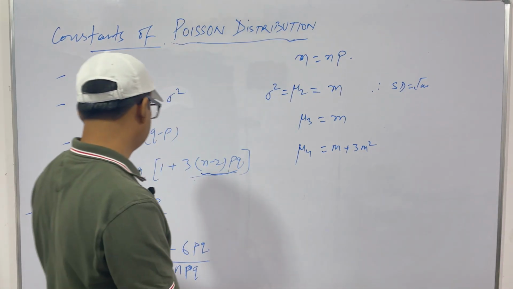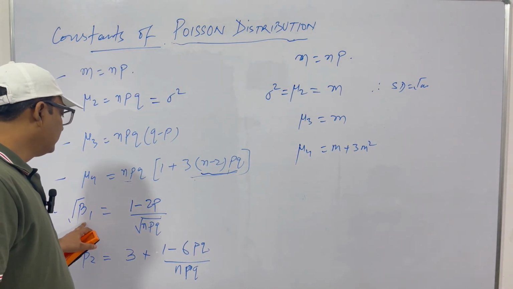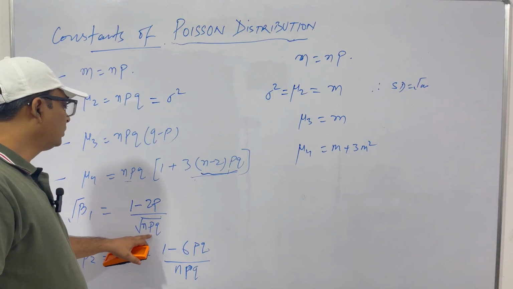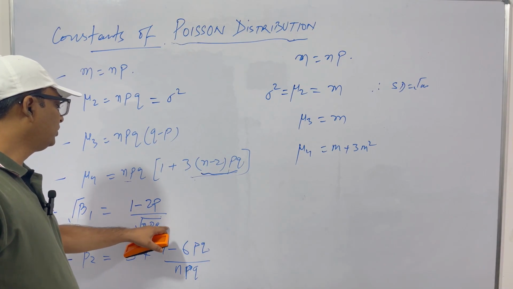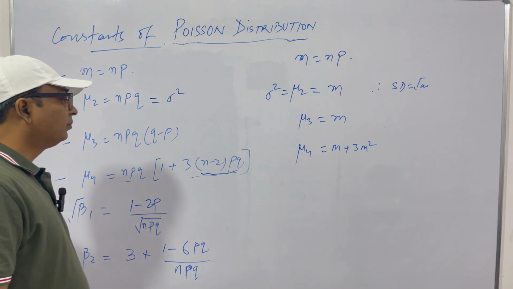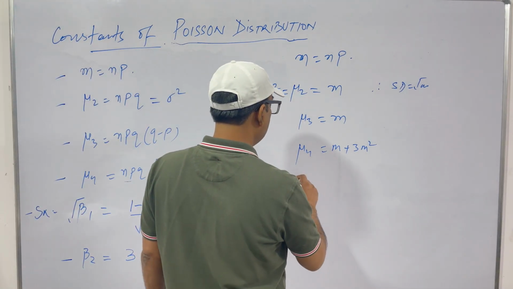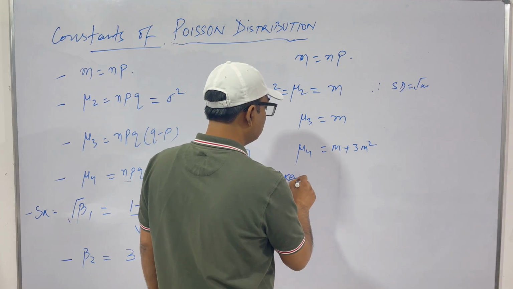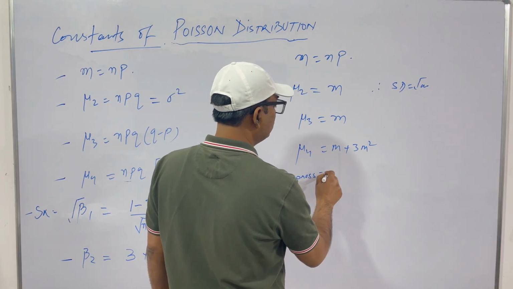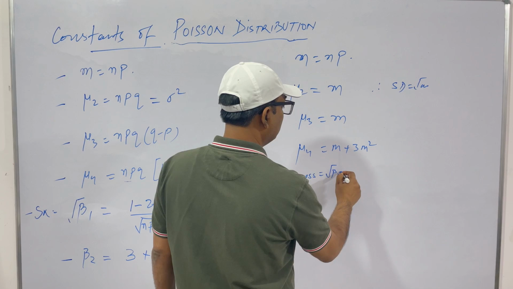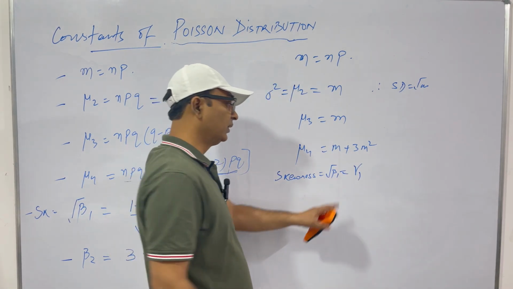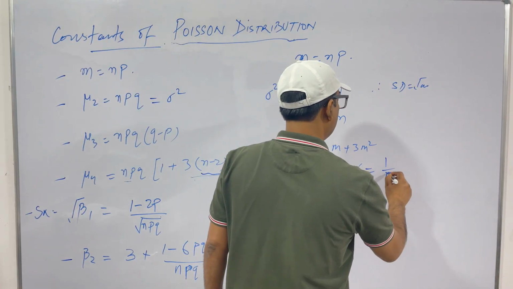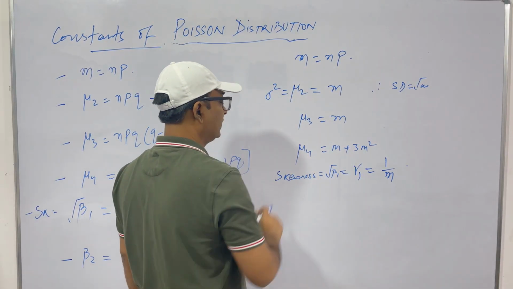Now we have skewness, that is root over beta 1. In the denominator we have root over npq, that is root over m. Since p is very small, we denote skewness as gamma 1, and it is equal to 1 by root m.